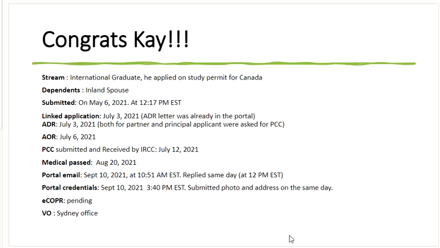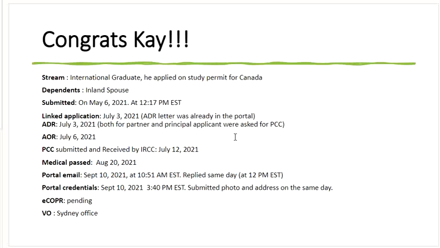All right, moving on to first case. Congratulations, K. He has applied under international graduate stream. So initially he has applied under study permit, and then he was qualified for international graduate. His spouse is in Canada, so he's applied with inland spouse. He submitted the application on May 6th at 12:17 p.m. Eastern Time. He's linked up his application on July 3rd.